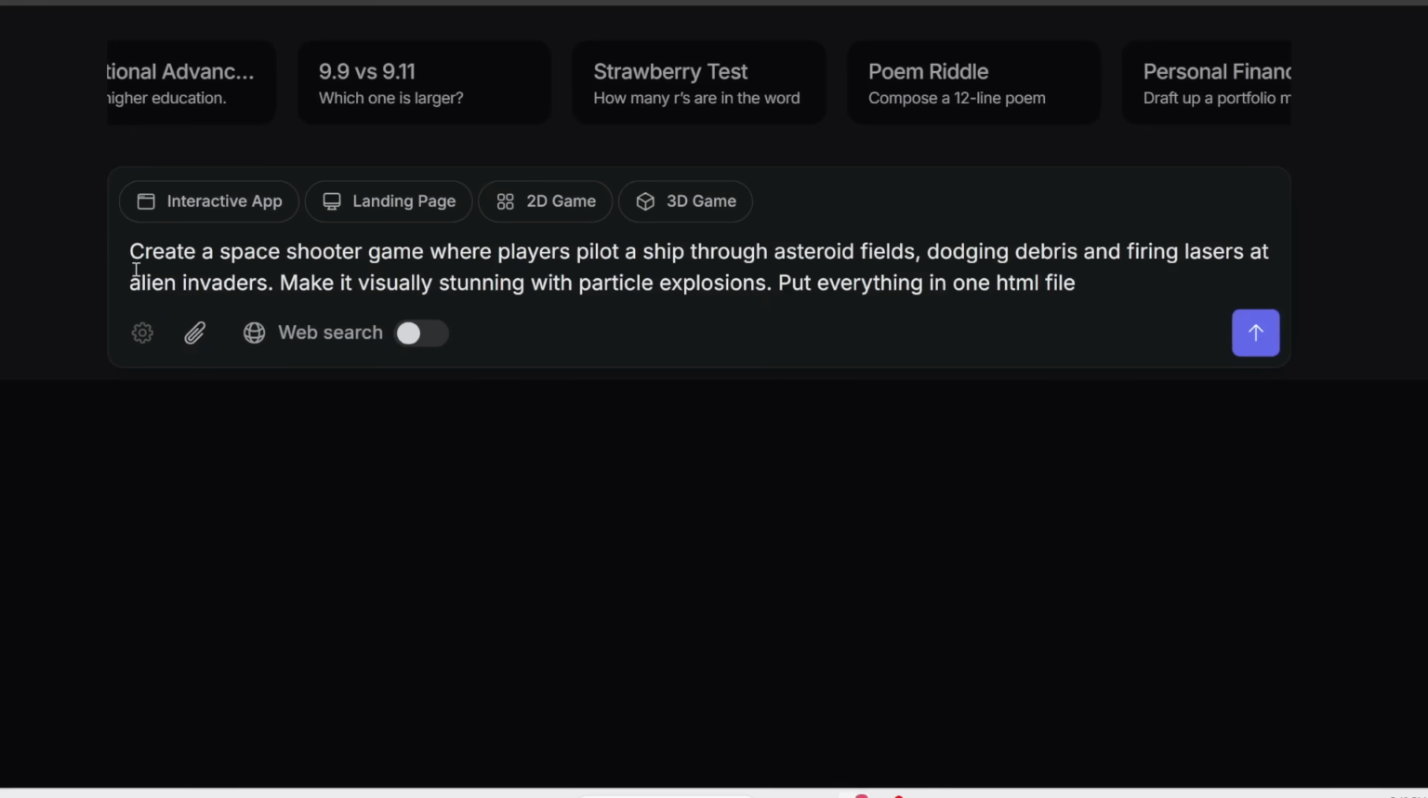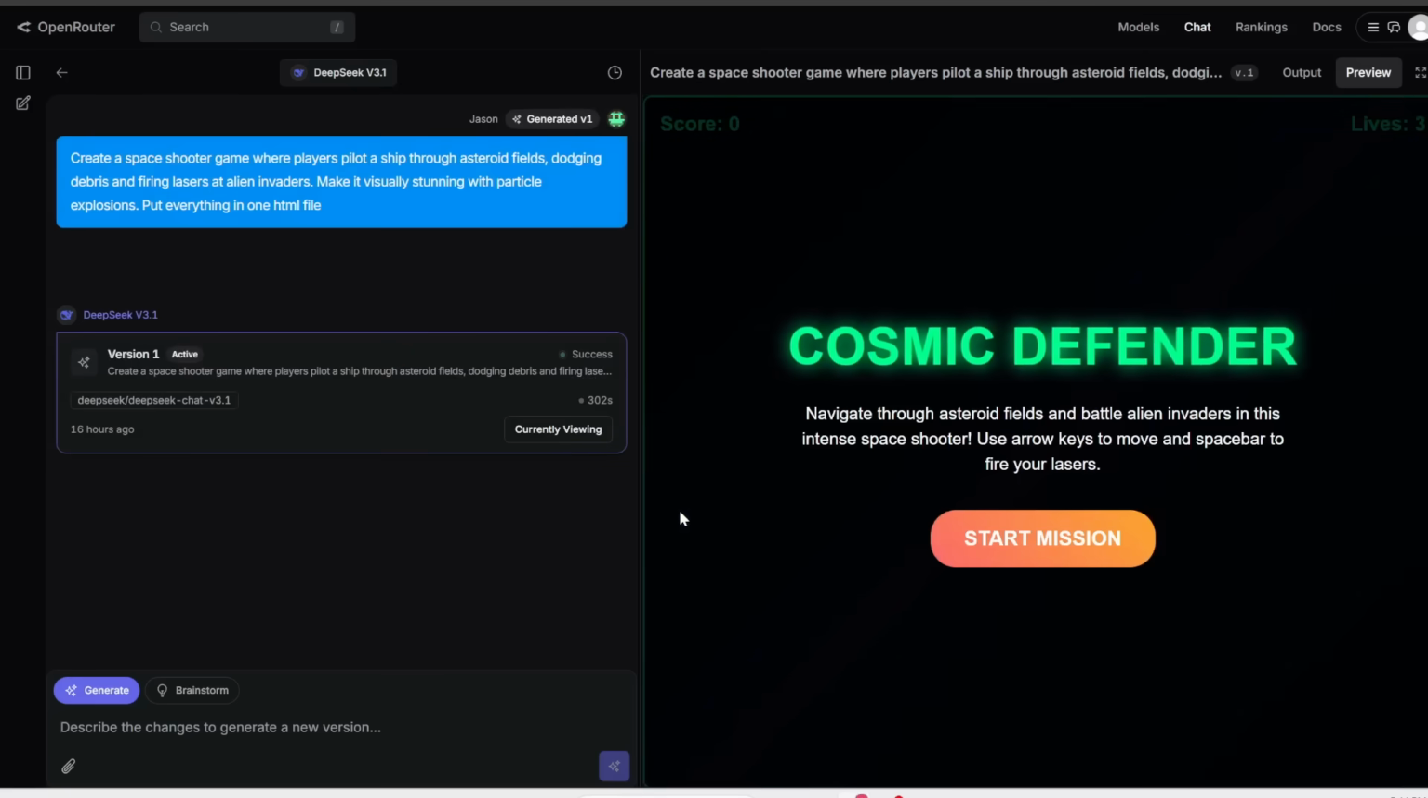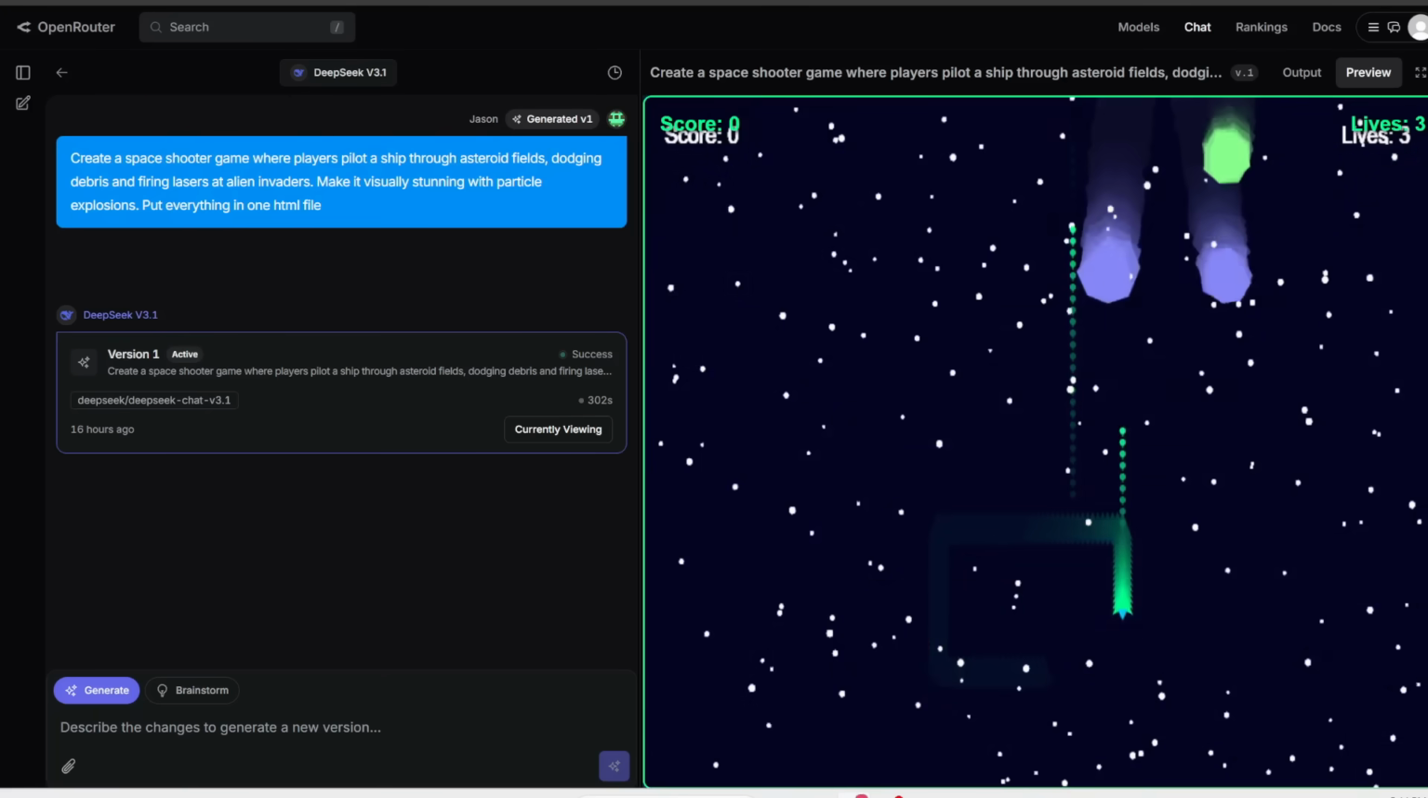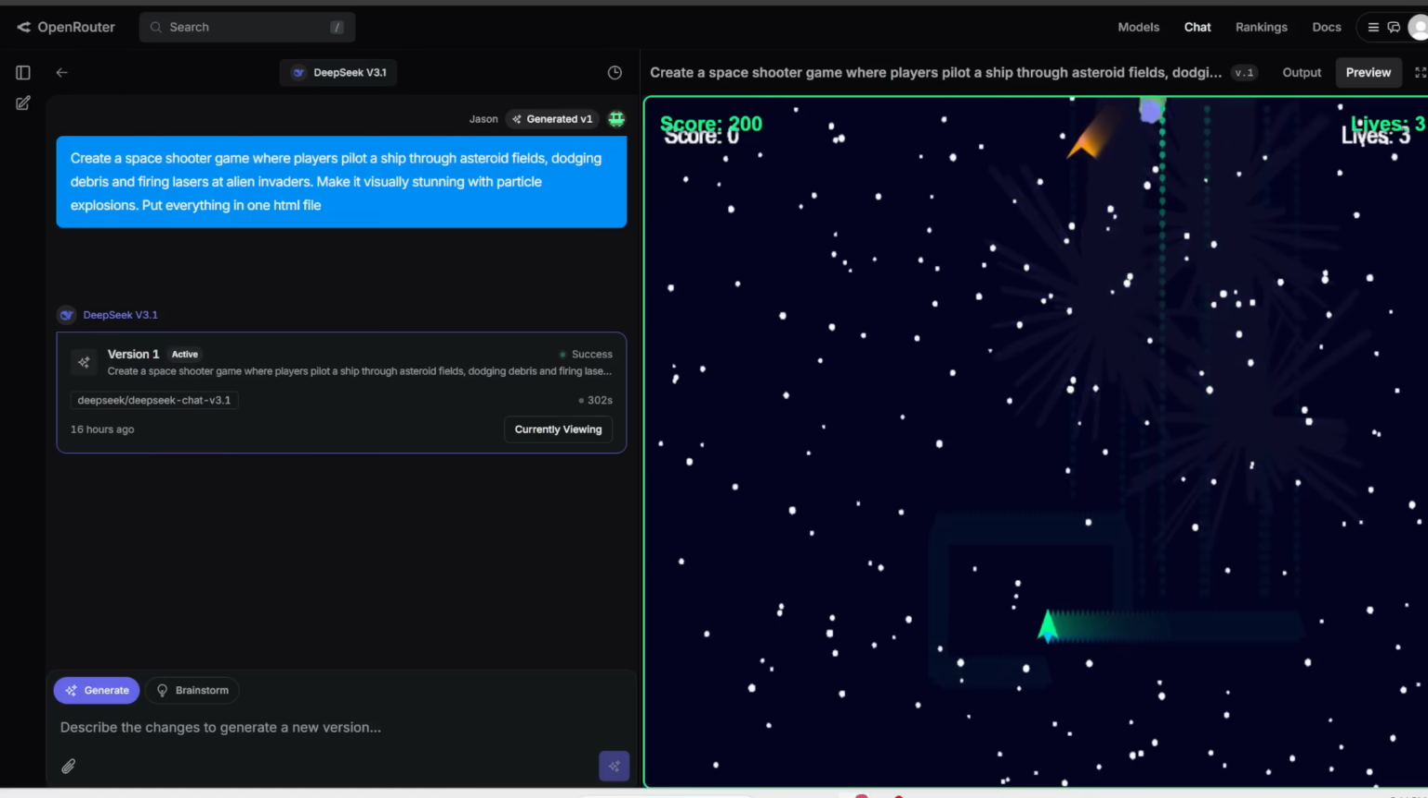For the first prompt, I'm going to get it to create a space shooter game where players pilot a ship through asteroid fields, dodging debris and firing lasers at alien invaders. And then yes, I'm going to get it to code an app, and then let's click generate. All right, here is what we get. So it looks like I can use my arrow keys to move and the spacebar to fire lasers. Let's click start. And indeed, I can move around.